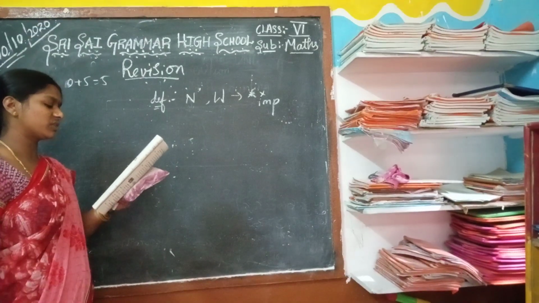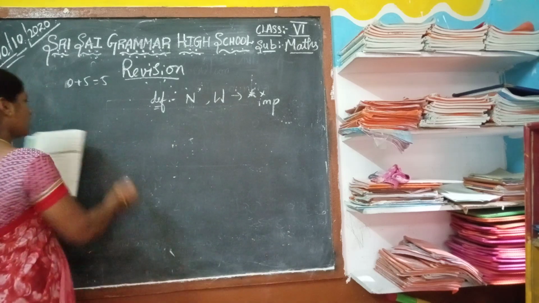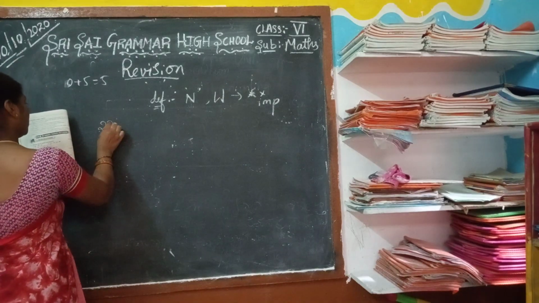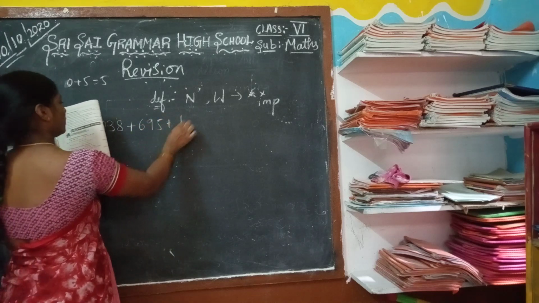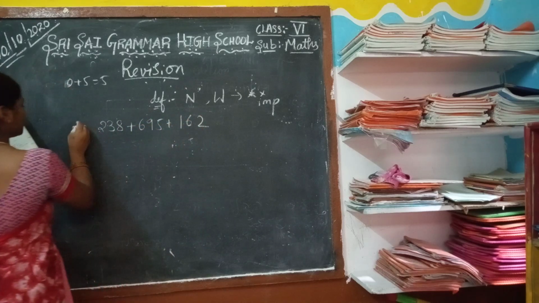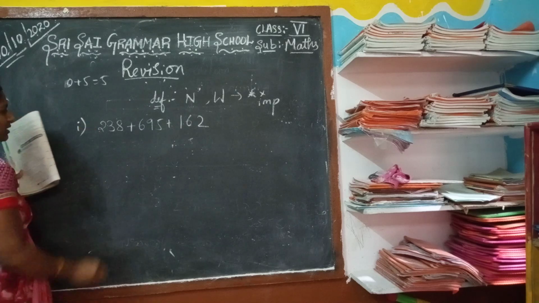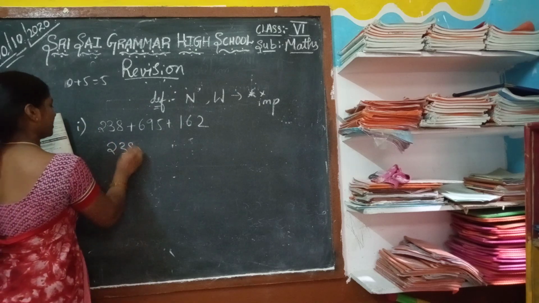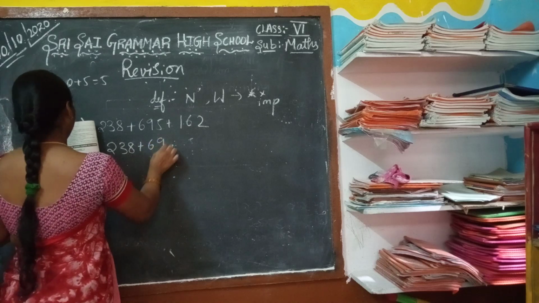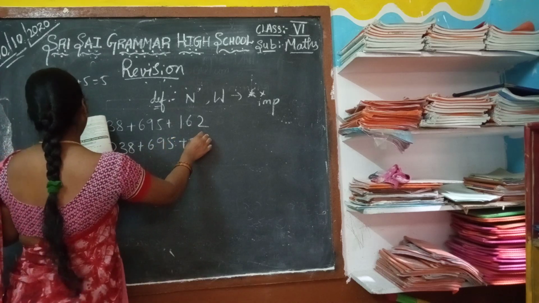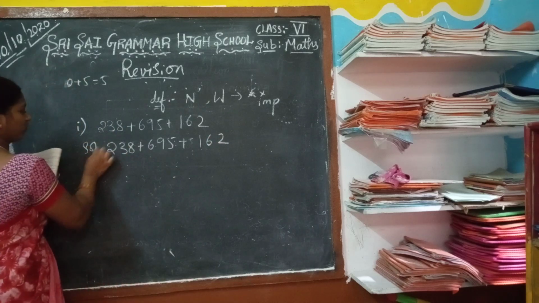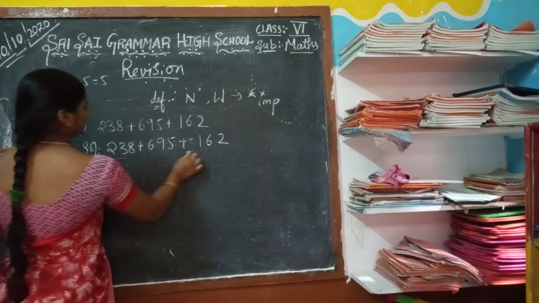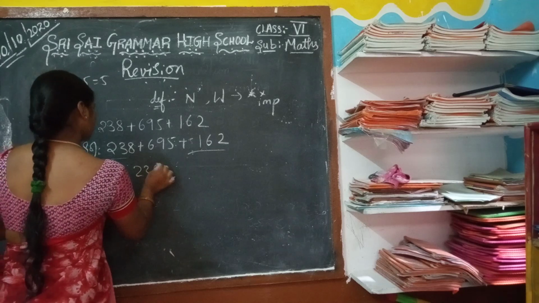Find the sum by suitable rearrangement. Now there is 238 plus 695 plus 162. Sum means we have to add here. This is the numbers they have given.